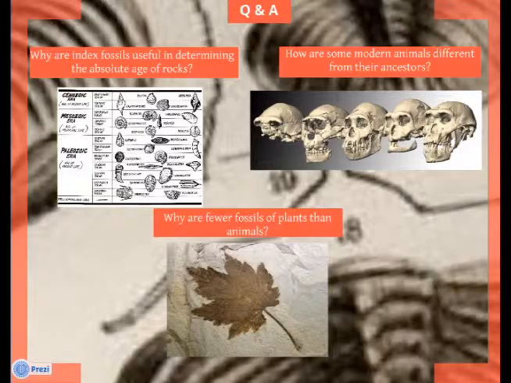How are some modern animals different from their ancestors? Sometimes modern animals are different from ancestors because they change over time and get new and more adaptations and characteristics. Why are there fewer fossils of plants than animals? There are fewer plant fossils than animal fossils because plants don't have hard parts. They decay more quickly and they can't form a fossil.